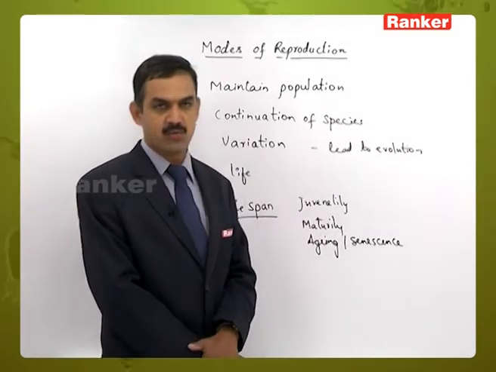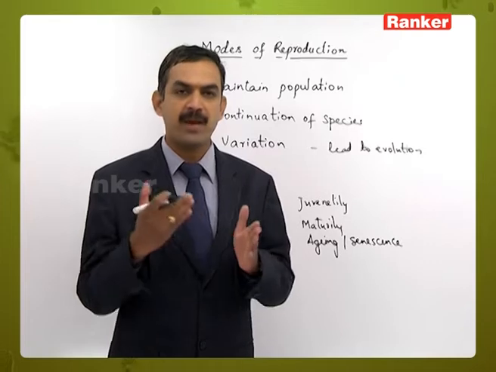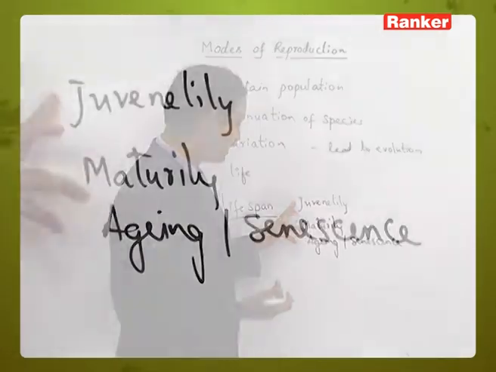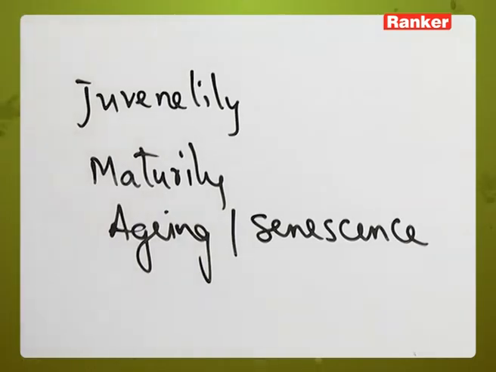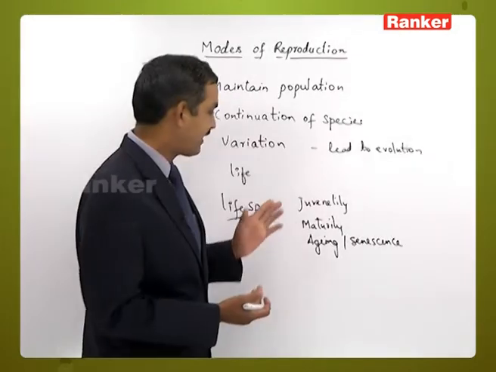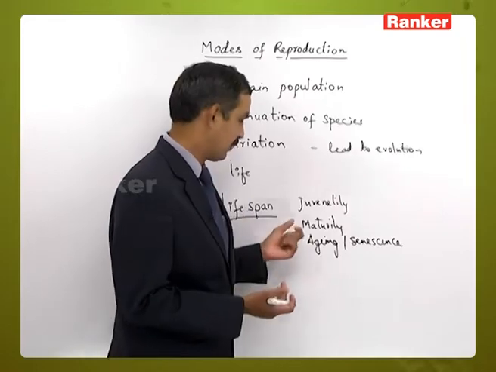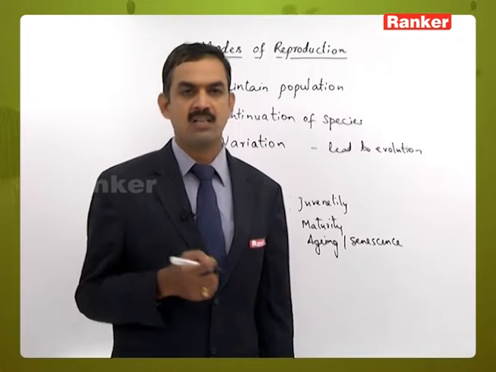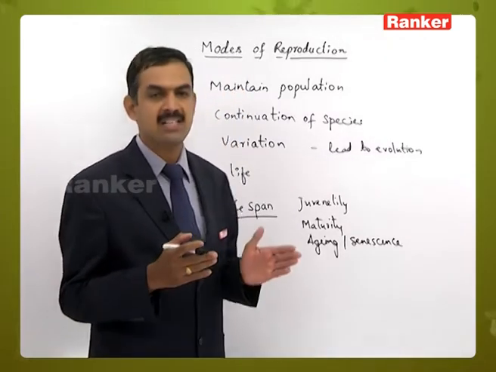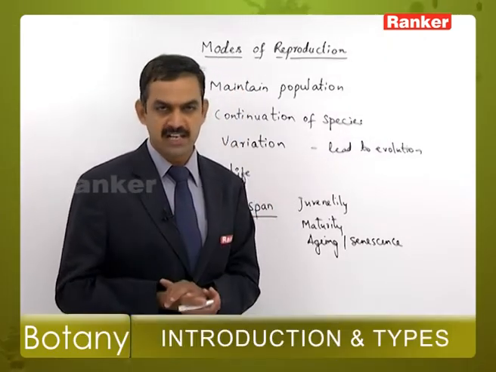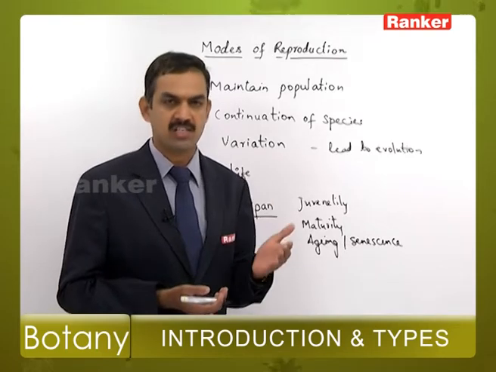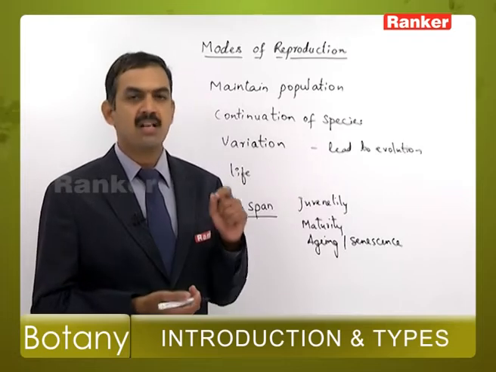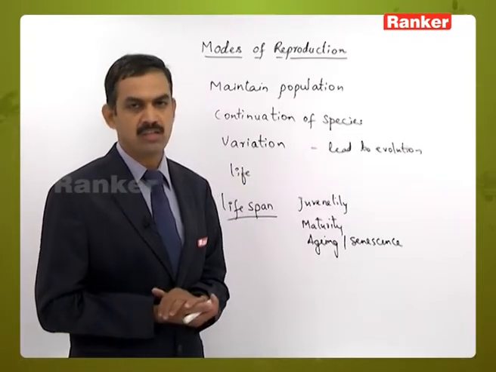Juvenility is a young stage, where the organism prepares itself for participating in the reproductive process. Here we can consider that vegetative characters are very well developed in the juvenile stage, so we can consider this as a vegetative stage also. Second was maturity. Maturity is a stage where living organisms start participating in reproduction. That is, hormonal changes take place, because of which the reproductive structures are formed, and those reproductive structures start participating in reproduction such that they produce the offsprings or the daughter organisms.